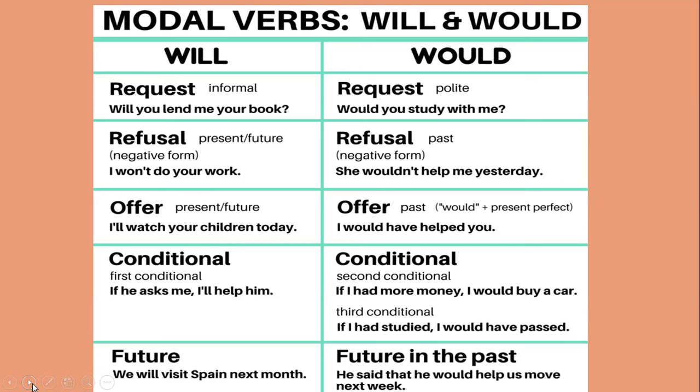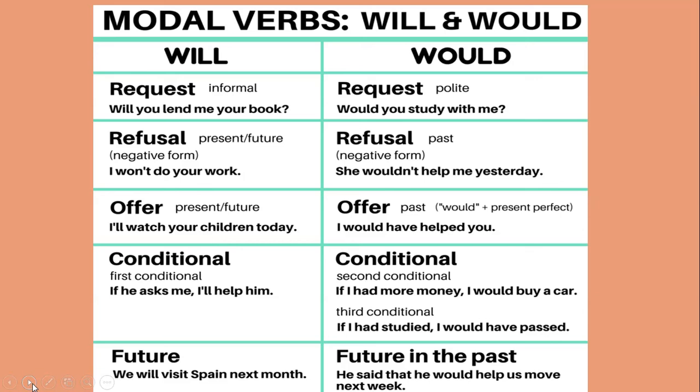Next is refusal in the past, and that too in negative form. So here you can very well see the difference. If we are using will, that means refusal for present and future tense. But if we are using wouldn't, it means it is for past tense. Refusal in the past tense. She wouldn't help me yesterday. We are talking about the past time, yesterday, right? So here we are using wouldn't, and since it is a negative form, refusal, fine. So would not, wouldn't.